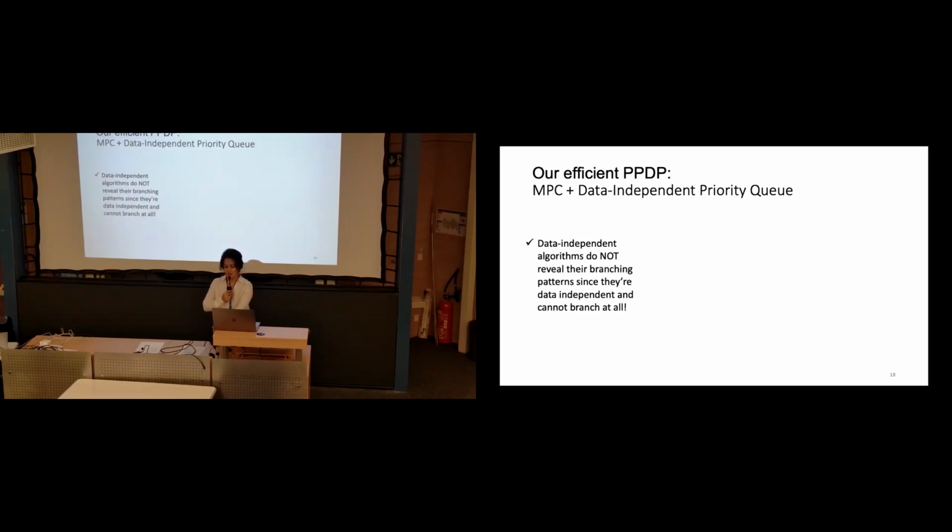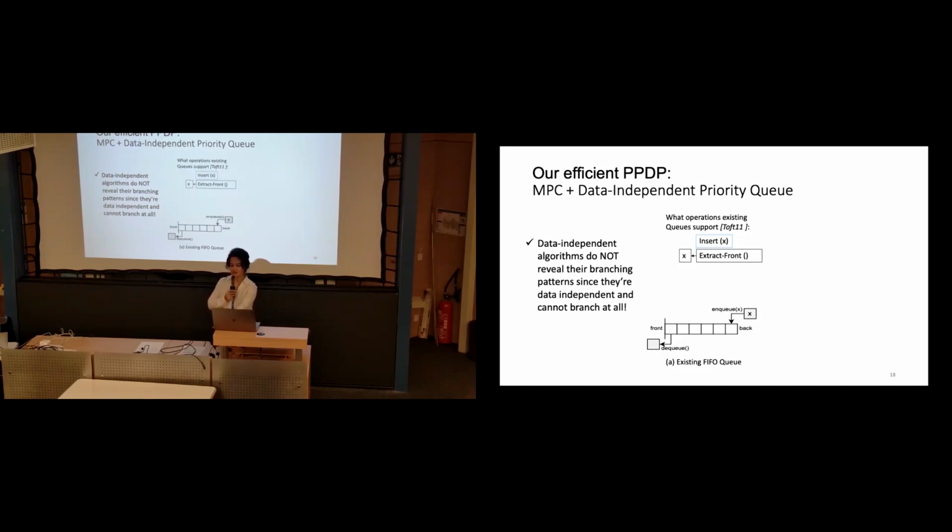The idea of a data-independent priority queue came from the work by Toft in 2011, which provides operations like insert and extract front. As I mentioned, it is data independent, so no branching is required because it doesn't depend on the input data. There are some magical algorithms behind that, which we describe in the paper.